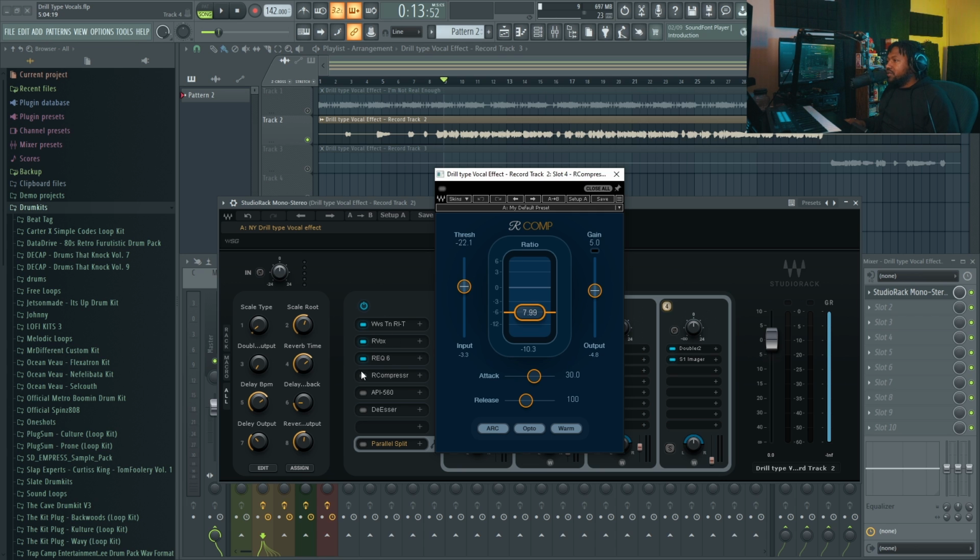It's extra compression. I want this to be a very squashed, in-your-face kind of vocal effect, so that's why I want a lot of compression. So I'm playing with it on and off.